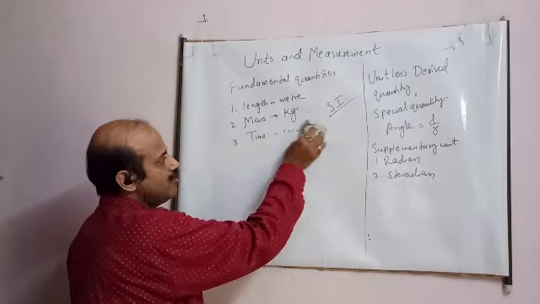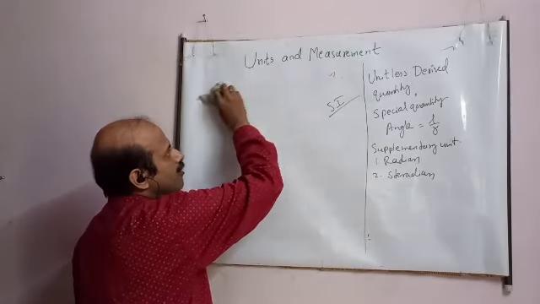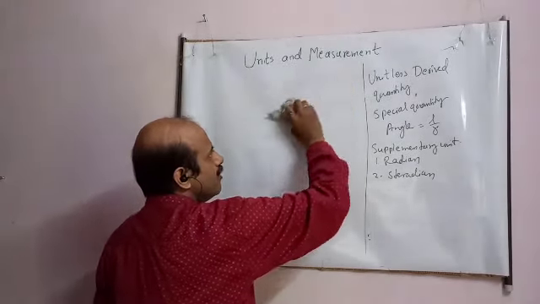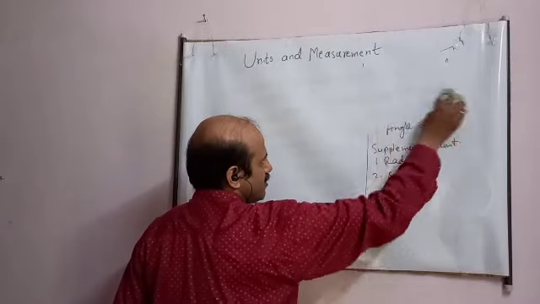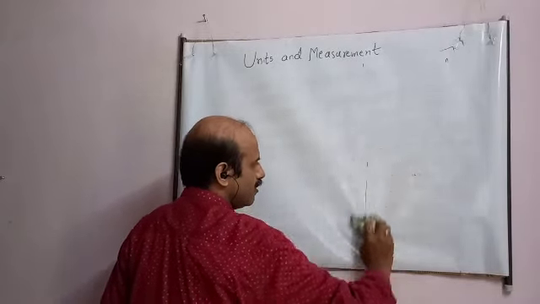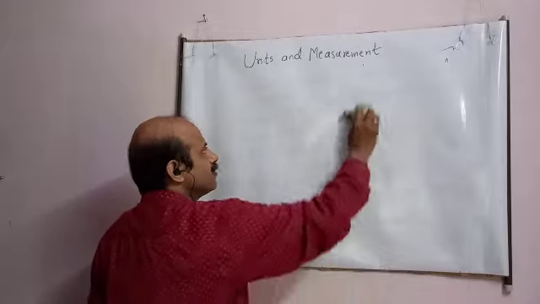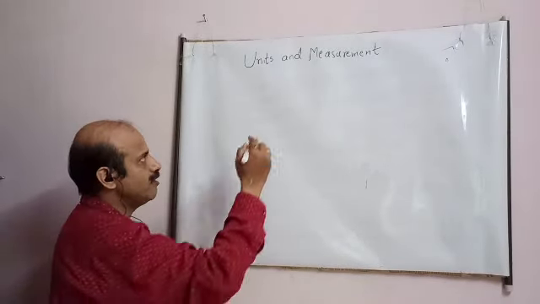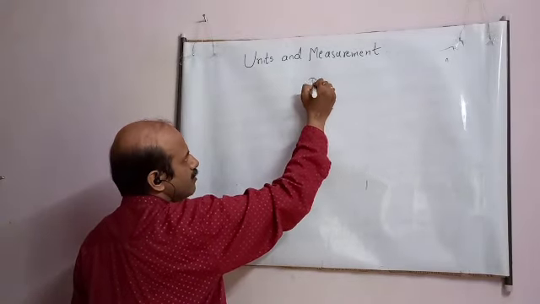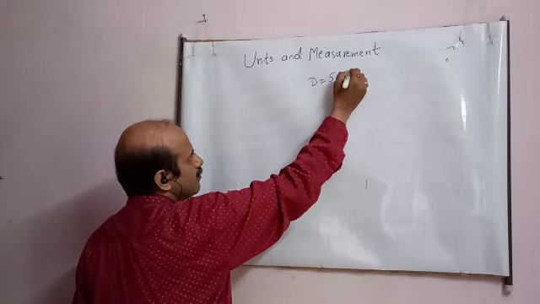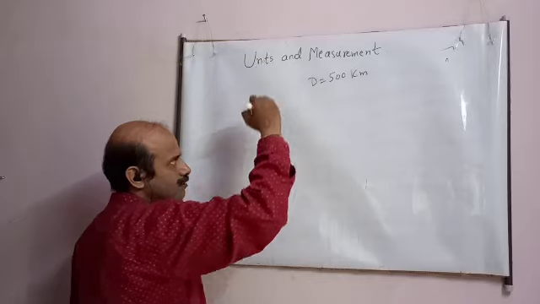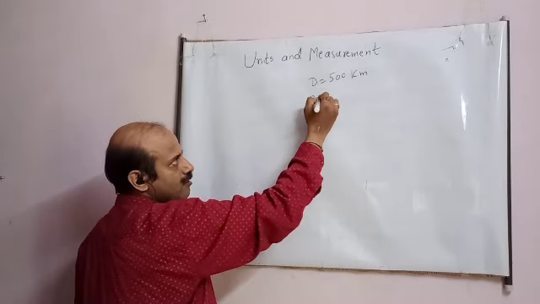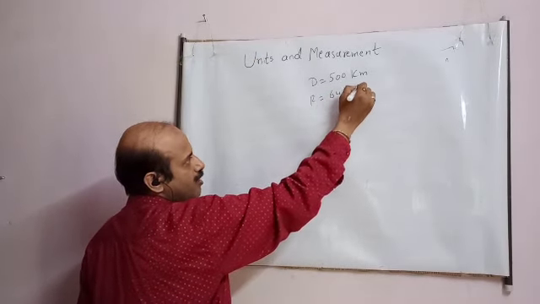Now, student, whenever there is a measurement, we are using certain prefixes. For example, if you see the map and you want to locate two different states, say the distance may be 500 kilometers. The radius of the earth is 6400 kilometers.